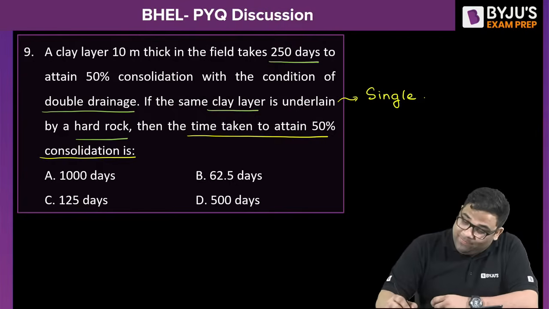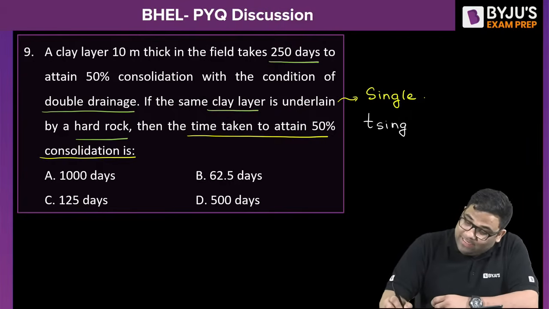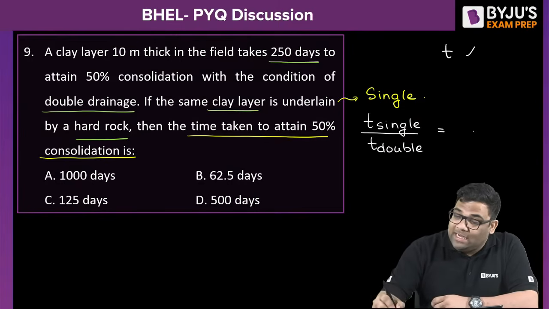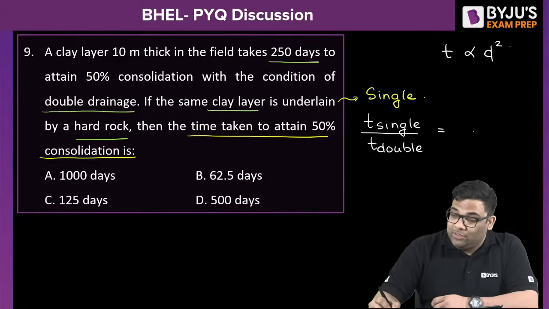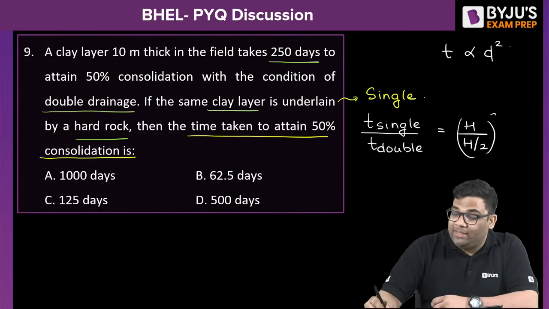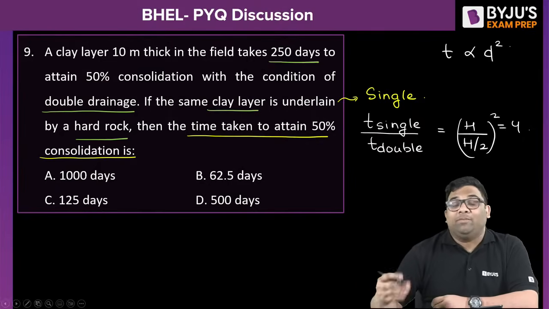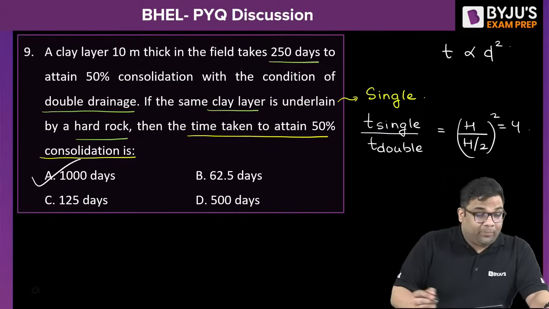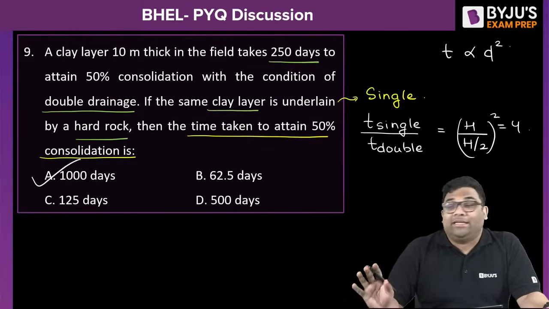Yes, it is A. Remember that the ratio of time taken for single drainage to double drainage is 4, because time is directly proportional to D square. For single drainage, D is H. For double drainage, it is H by 2. So this becomes H by 2 whole square, making it 4. So for single drainage, it will be 4 times, so 1000. Why did you take so much time? That means you are not revising properly. You should be solving this question within 10 seconds.